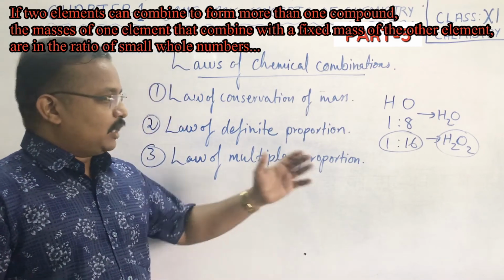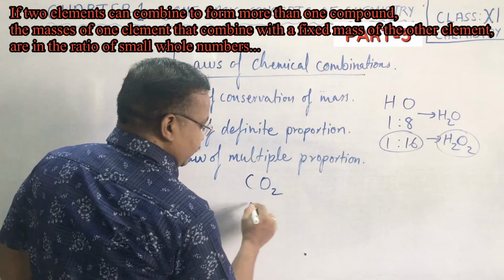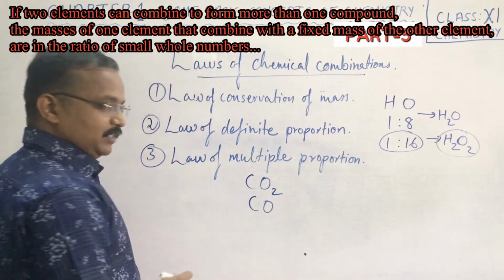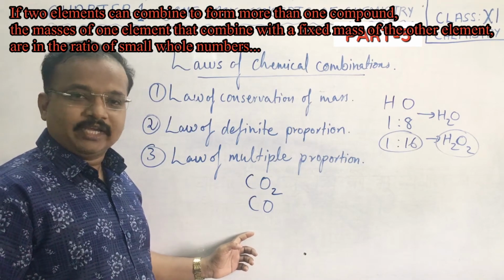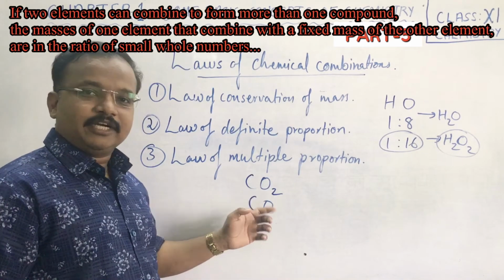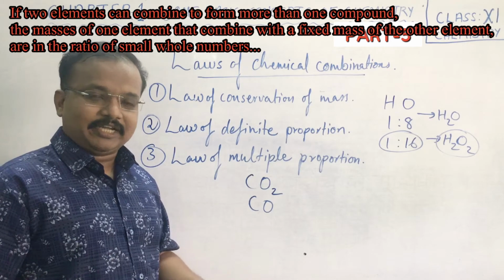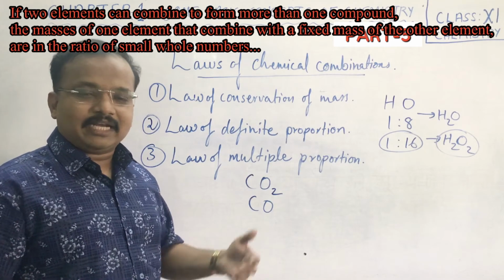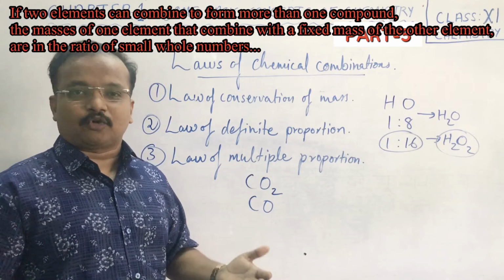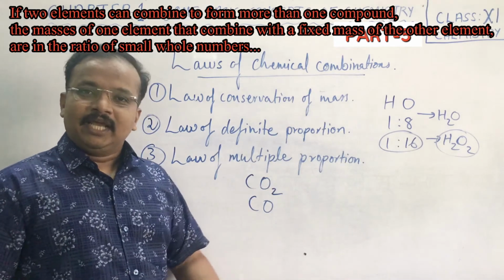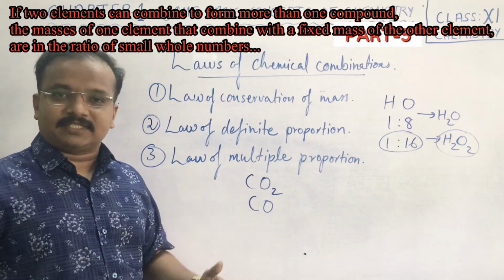Okay, so another example, let us take carbon dioxide and carbon monoxide. These both are different gases, as you know. When we exhale, we take out carbon dioxide from our body, and carbon dioxide gas is not very poisonous at all. It is simply not required for our body, that's why we are removing it. But carbon monoxide is a poisonous gas.